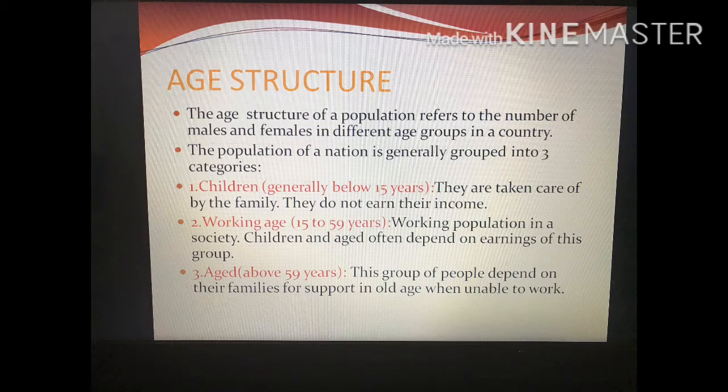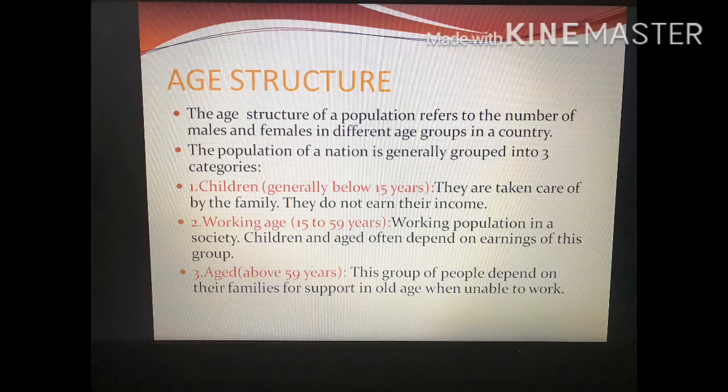First, age structure. The age structure of a population refers to the number of males and females in different age groups in a country. The population of a nation is generally grouped into three categories: children, working age, and aged. Children are generally below 15 years, working age is between 15 to 59 years of age, and the third, aged people, are above 59 years of age.